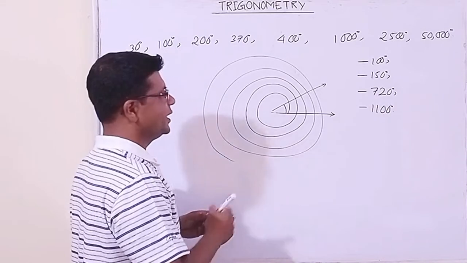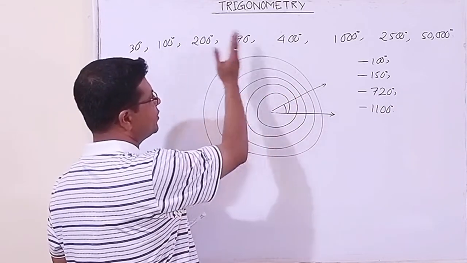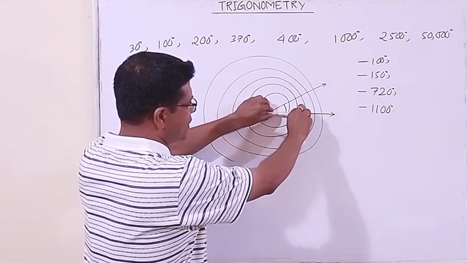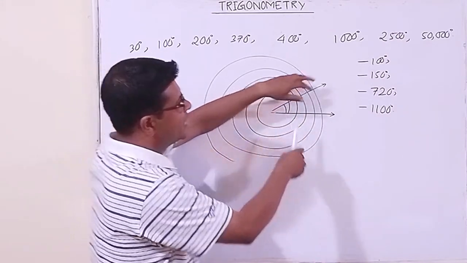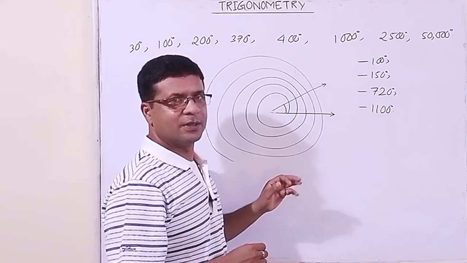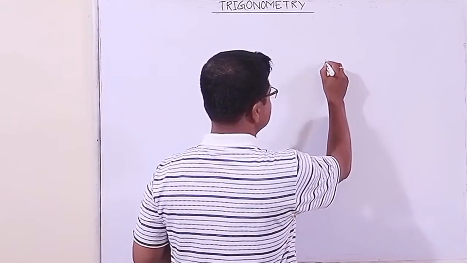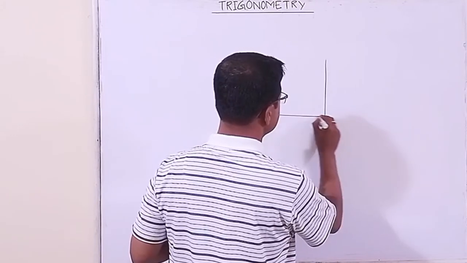Okay, so if an arm rotates in the anti-clockwise direction, the angles are positive. If an arm rotates in the clockwise direction like this, the angles are negative. So let us study it. For the students, here you have the Cartesian plane, isn't it?